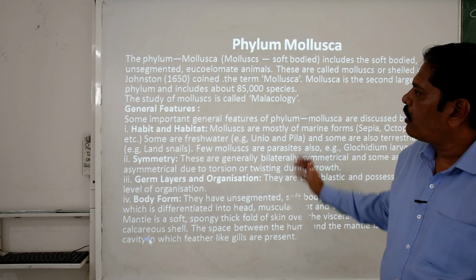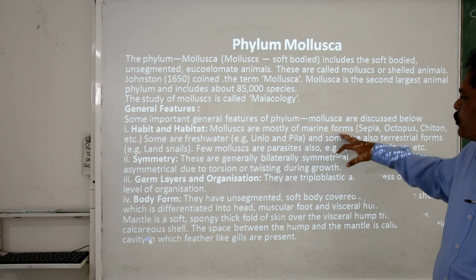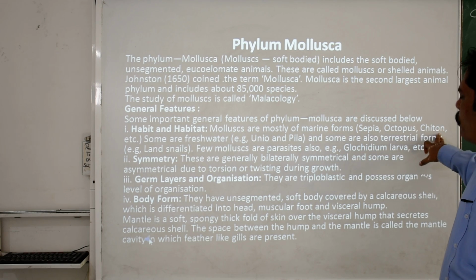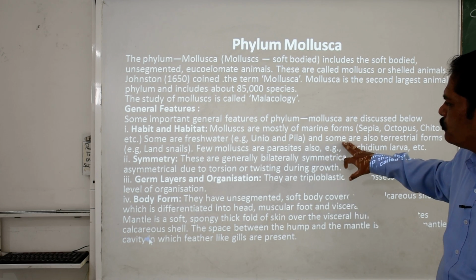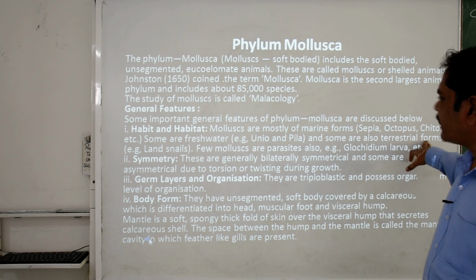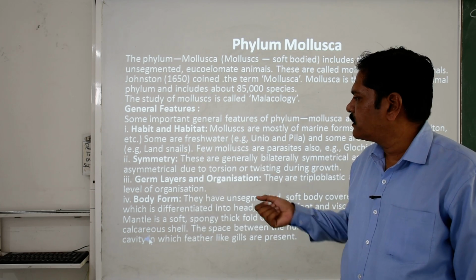Johnston in 1650 coined the term Mollusca, and it is the second largest animal phylum, including about 85,000 species. Now when we talk about the general features, first the habitat. Molluscs are mostly marine forms like sepia, octopus, chiton. Some are freshwater like Unio and Pila. Some are also terrestrial forms like the land snail, the garden snail, and so on.